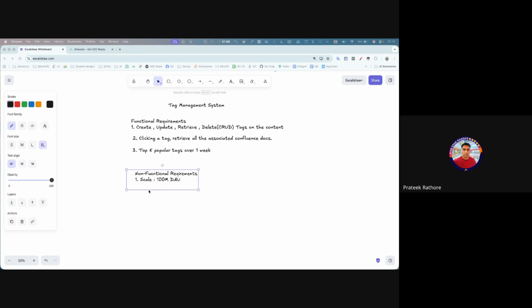Yes, Pratik, tell me. Should we ask how many tags there should be, what the scale of that is? Correct, that is also an important point. When I'm saying 100 million users, we can assume, let's say, 1 billion or 10 billion tags.